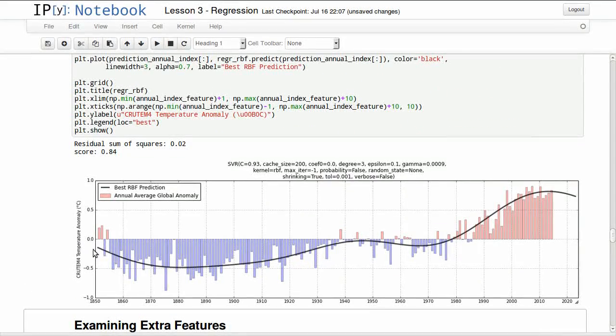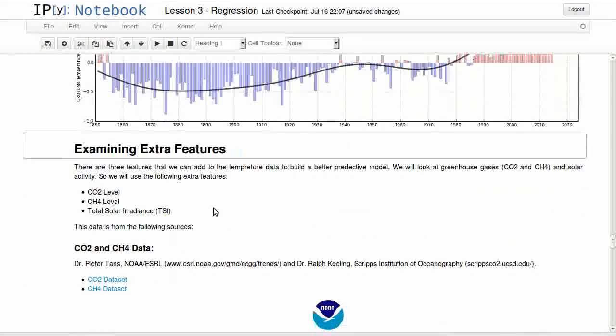Our best predictive model shows that temperatures are at best stabilizing in the next few years. It's still going way higher than the anomaly, but more or less it's stabilizing, which is not a bad thing actually.